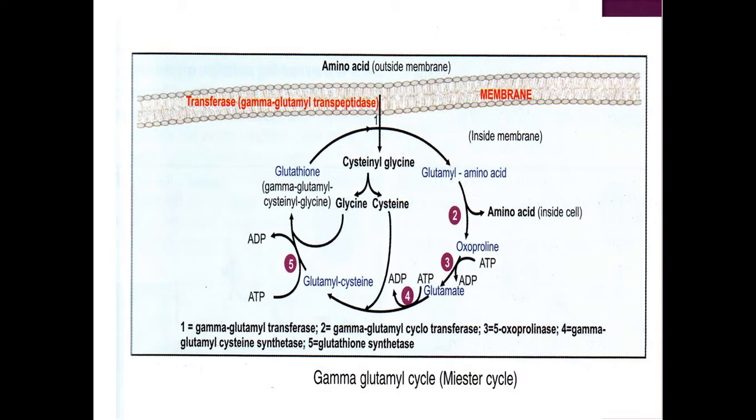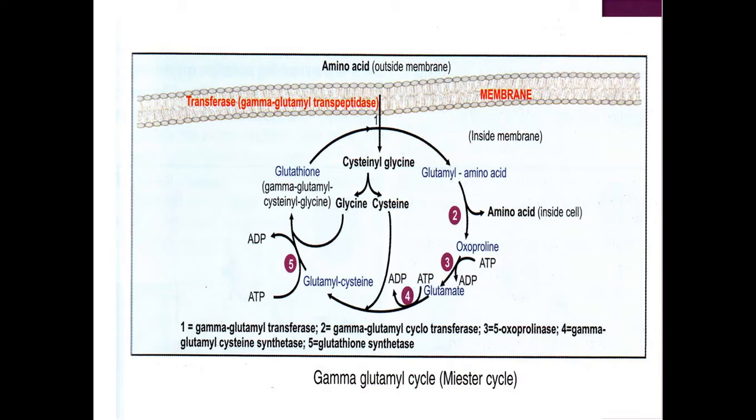Now this glutamate, by another enzyme called gamma glutamyl cysteine synthetase. Now this cysteine, which is released here as cysteine glycine, the cysteine and glycine both are separated. Now this cysteine comes and reacts with the glutamate by the enzyme gamma glutamyl cysteine synthetase. This glutamate is converted to glutamyl cysteine. This is also an energy dependent reaction. ATP molecule is utilized. In the next step, this glutamyl cysteine condenses with the glycine and results in the formation